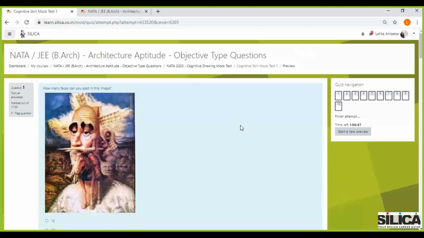Each quiz is timed and is marked as per the exam pattern. The first question says that you have to count the number of faces. All right, let's start counting. There's one here. One, two, three, four, and there's five. Then there's six over here.